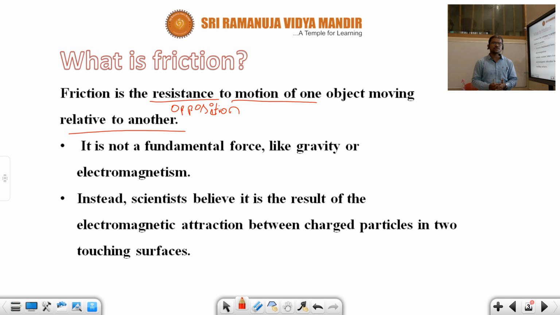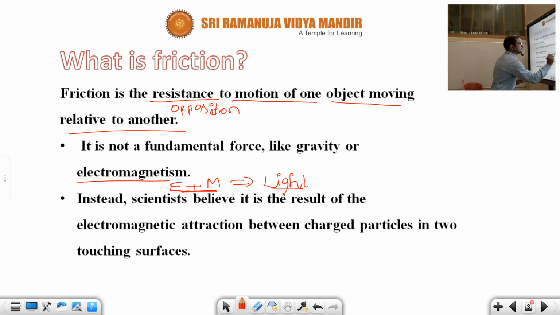Electromagnetism is also a fundamental force. We do not create electromagnetism; the universe itself created it. Electromagnetism means the combination of the electric field and magnetic field, electric nature and magnetic nature. Due to this, what do we acquire, children? Light. Understood, children? Due to the combination of electric field and magnetic field in a particular proportion, we get light energy. We do not create light energy; the universe itself created it. That's why we can treat electromagnetism also as a fundamental force.